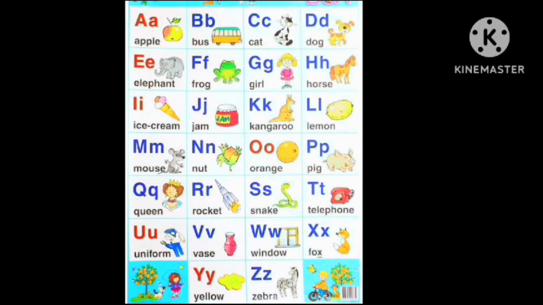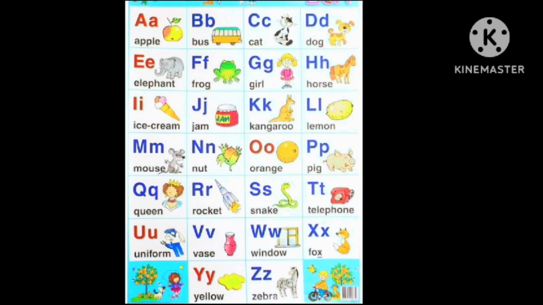A is for apple. Apple. B is for pig. Pig. C is for cat. Cat. D is for dog. Dog. E is for elephant. Elephant. F is for frog.